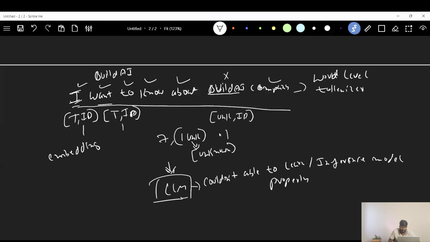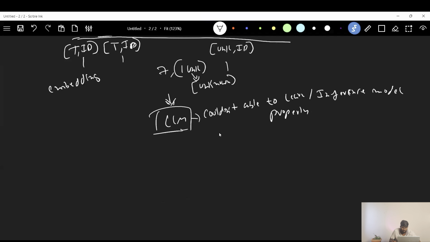Then this word level tokenizer has two disadvantages. The first one is, as we see, if the tokenizer is trained before and a new word comes, because new words keep on coming with respect to technology or the medical field or anything, right? If it didn't see these words before, it couldn't give the token ID and the token for that word, right?